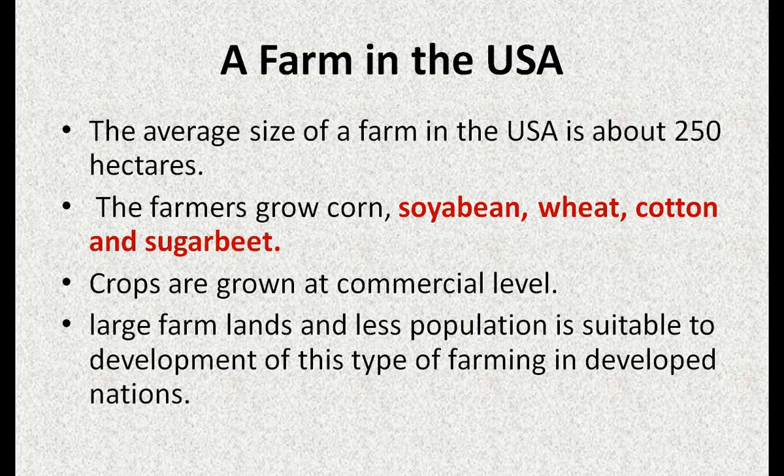So what are the differences? First difference is about the area. In India the area of the field is less, and in USA it is large. Second, in India people use traditional methods for cultivation, farming or irrigation, and in USA people use advanced methods or technologies.